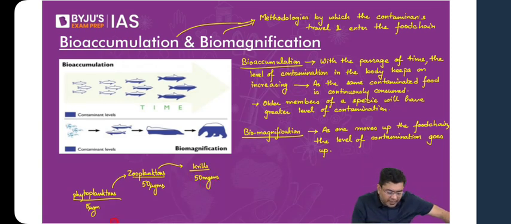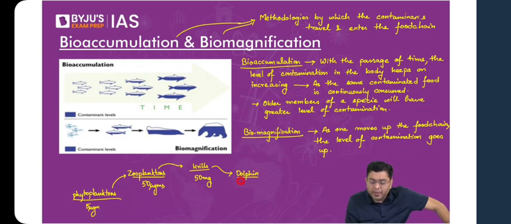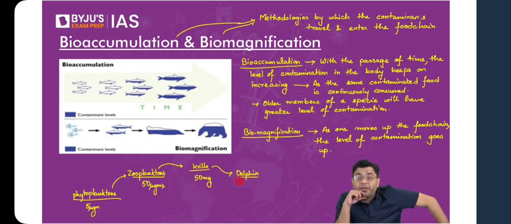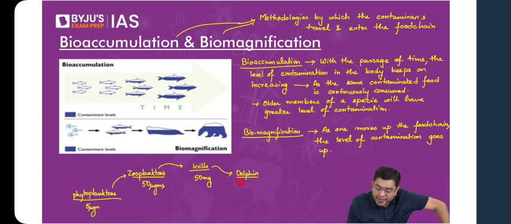Then let us assume you go to a larger animal, let's say, a dolphin. Now, a dolphin consumes 1,000 of these krills, let's suppose. So in each of the dolphin, the amount of contamination is how much? Each of the krills has around 50 milligrams. So if each dolphin consumes 1,000 krills, that will be 50 grams.